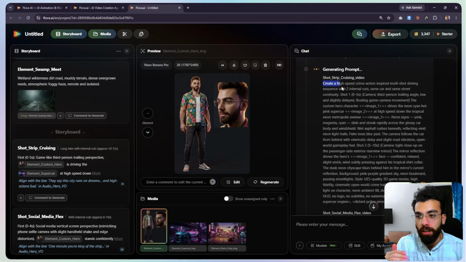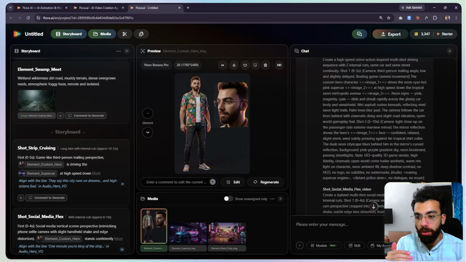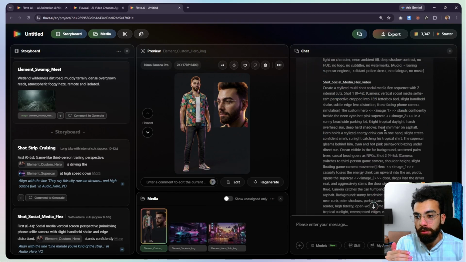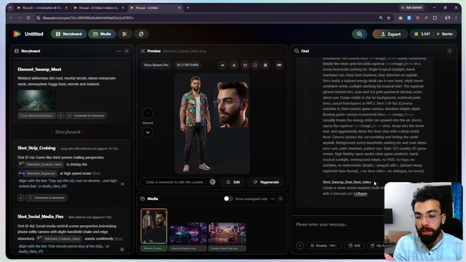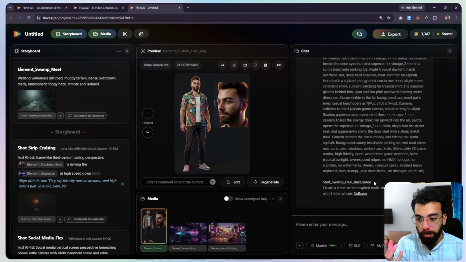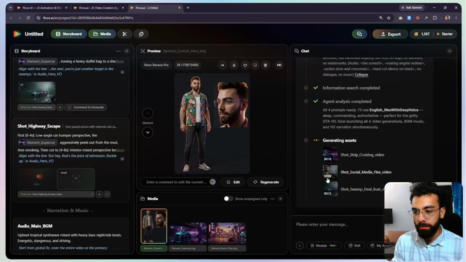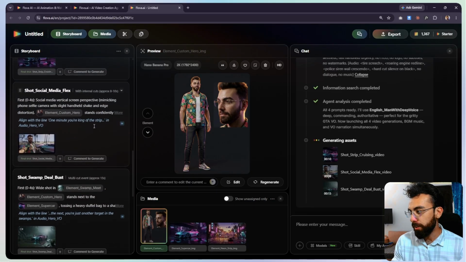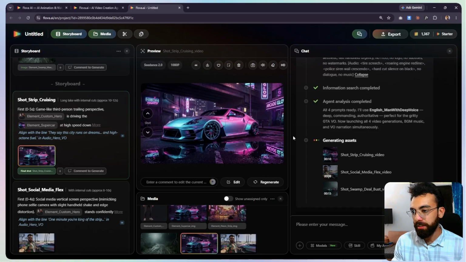As you can see, it has planned everything: from 0 second to 5 second, this will be the shot, this will be the scene, then this will be the scene, and everything is being planned and thought through carefully and deeply. Okay, so as you can see, it has generated these 3 scenes. Let me play the first one.